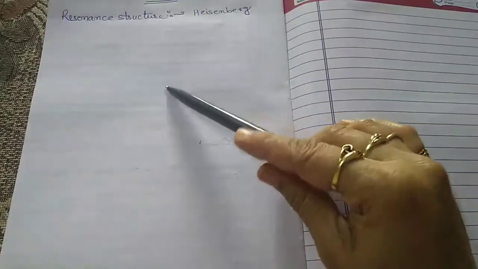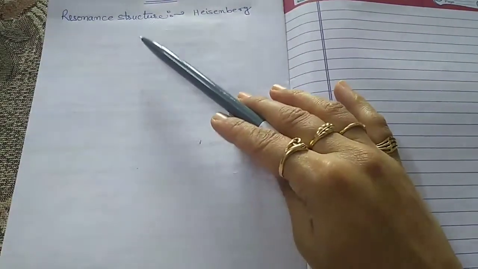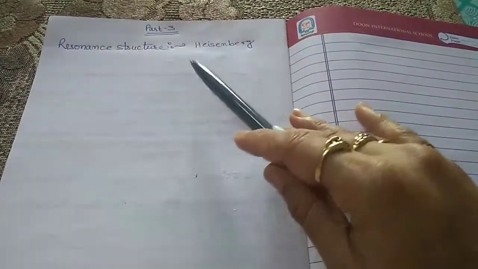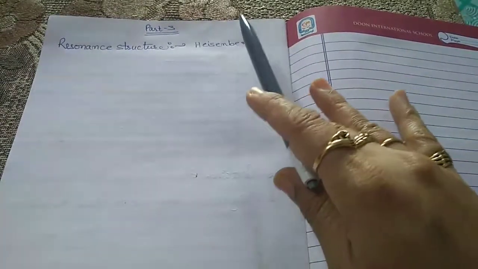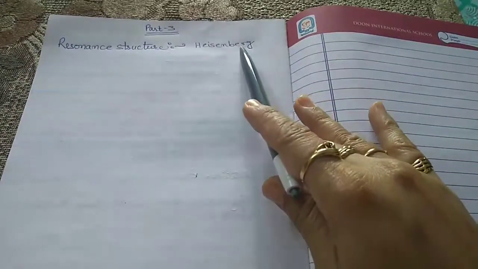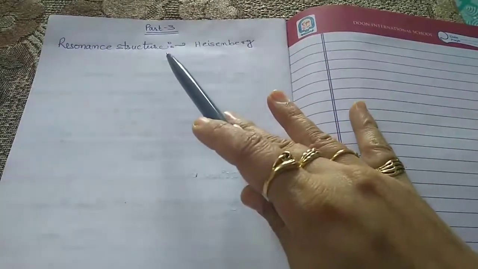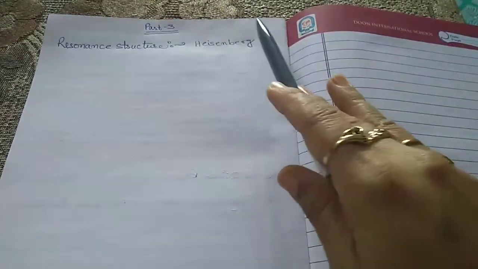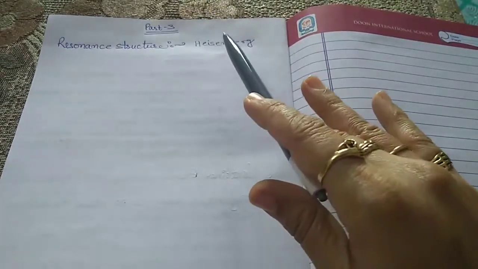Good morning, everyone. Part 3 of the lesson on chemical bonding is the resonance structure, or we can say resonance. The phenomenon of resonance was put forward by Heisenberg to explain the properties of certain molecules.